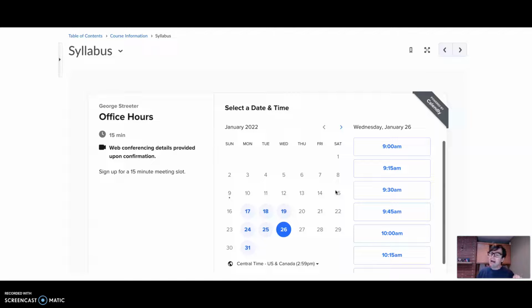Then you will have that in your calendar, and at the appointed time, you click join the Google Meet meeting, just like the virtual class, and we can talk one-on-one. If you want to meet in my office on campus, you can still sign up this way and just send me an email saying that you want to meet on campus, and I'll make sure I'm there. So that is how to sign up for office hours.